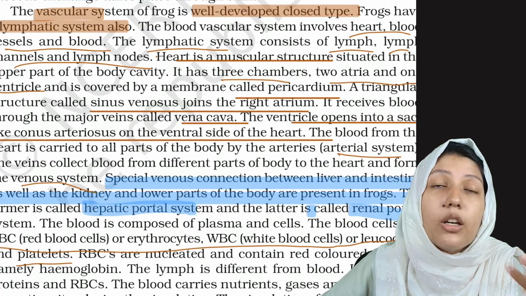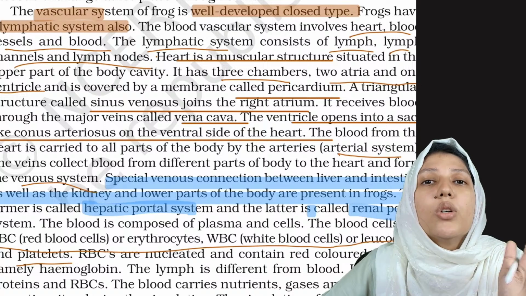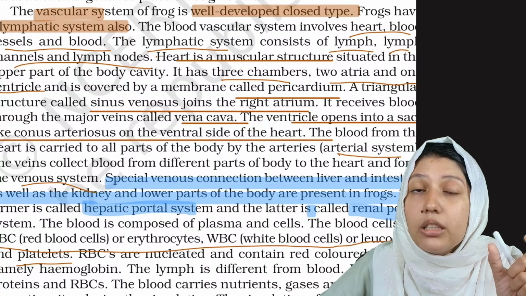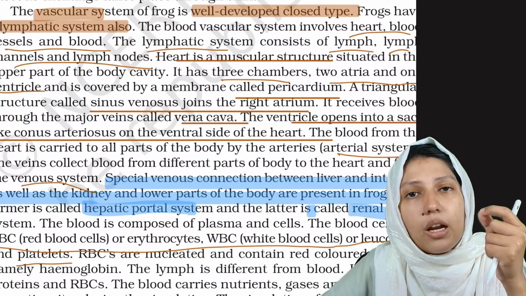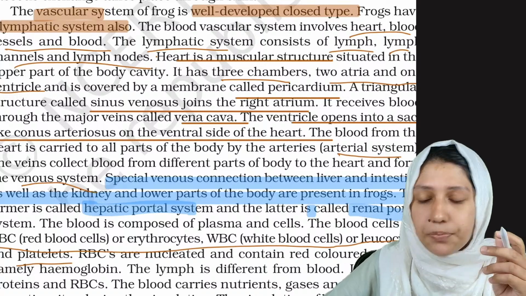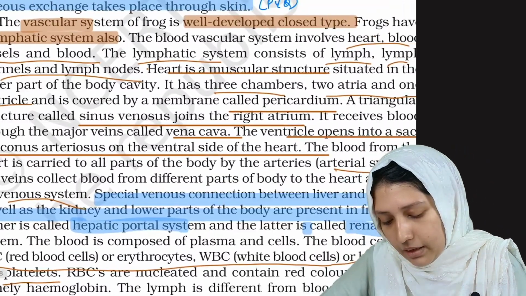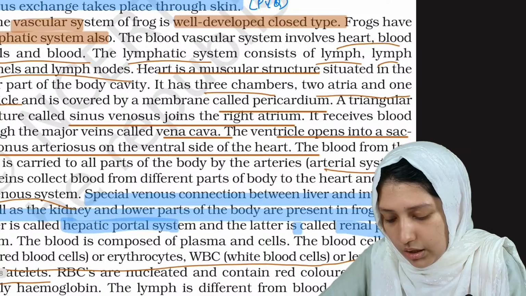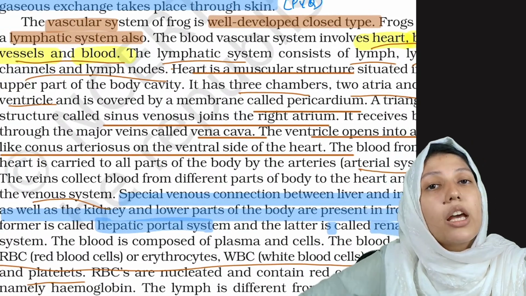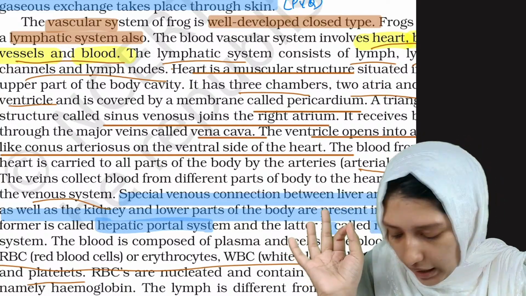What does closed type mean? In open type, the organs are bathing in the blood, but here it is closed, which means there are blood vessels in which the blood flows. Clear? Okay, and the blood vascular system consists of heart, blood vessels and blood.